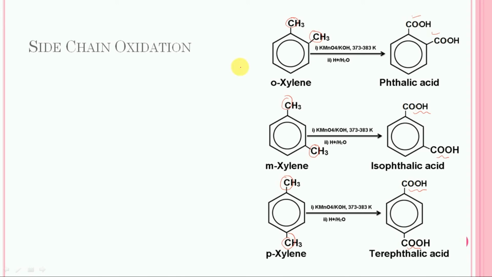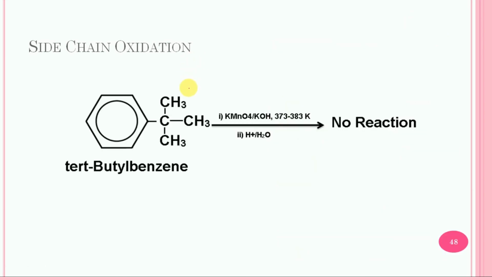In all these cases, the oxidation will take place on the carbon which is directly attached to the benzene ring. But here one main thing which we have to remember is that the oxidation will take place only in that case where the carbon has benzylic hydrogen. So let us consider another case.